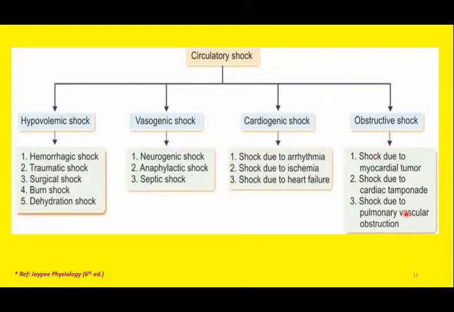Similarly, if there is any compression, pericardial effusion and compression of the heart, that is cardiac tamponade, again this may lead to obstruction. So if there is any obstruction, this may lead to obstructive shock. And the two most important causes of obstructive shock include shock due to cardiac tamponade and shock due to pulmonary embolism.